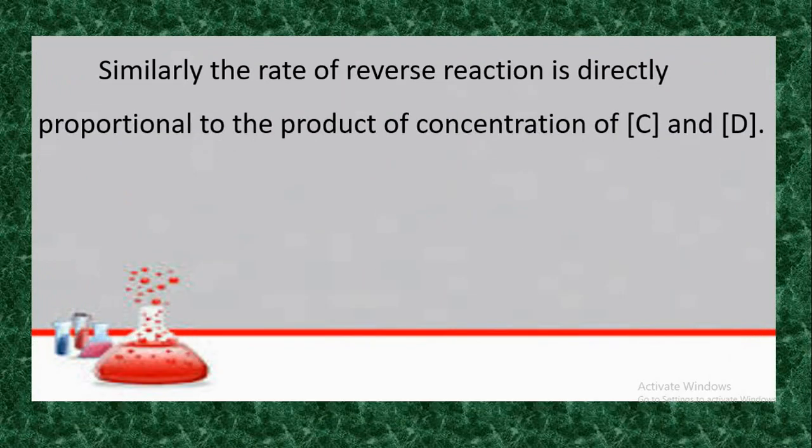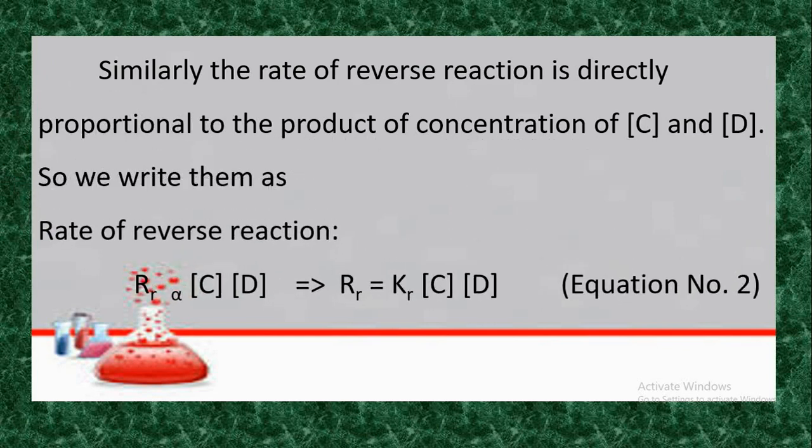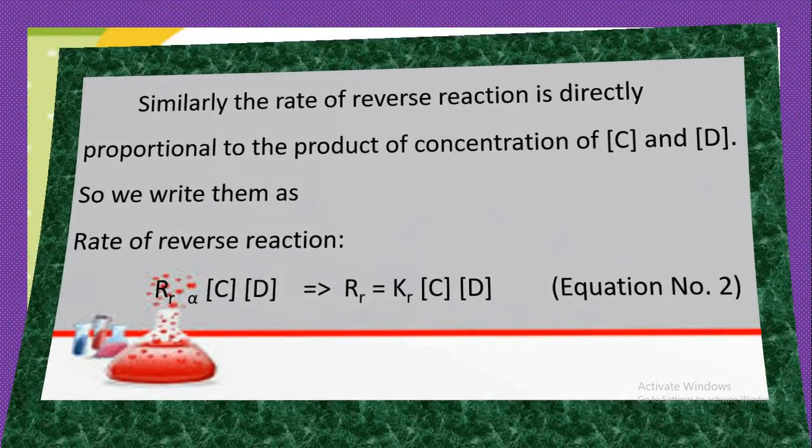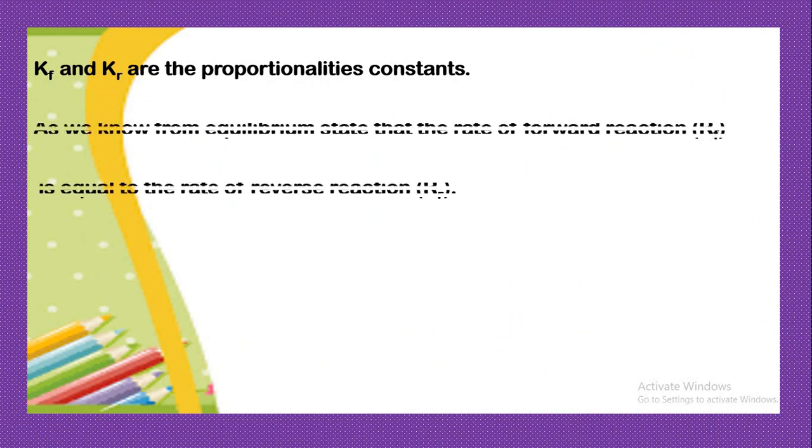Similarly, for the reverse reaction, we can write that the reverse reaction rate is directly proportional to the product of concentrations of the products C and D. We can write them as follows. Rr is directly proportional to the concentration of C and the concentration of D, which is equal to Rr equals Kr into the concentration of C and the concentration of D respectively. We name it equation number 2. Kf and Kr are the constants of proportionality.